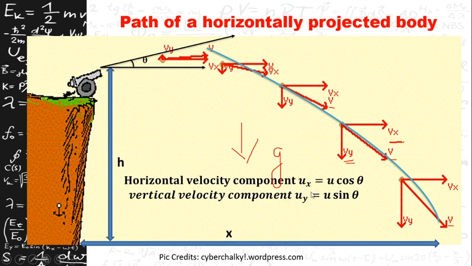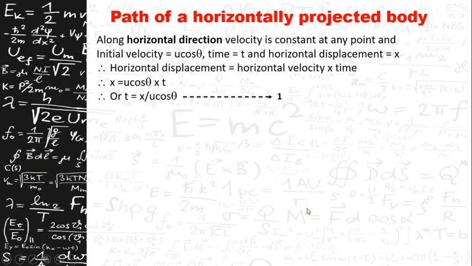So the horizontal velocity component is given as u cos theta, which we have learned in vectors and scalars, and the vertical velocity component uy is given by u sin theta. Now let us prove that the path traveled by the horizontally projected body is a parabola.